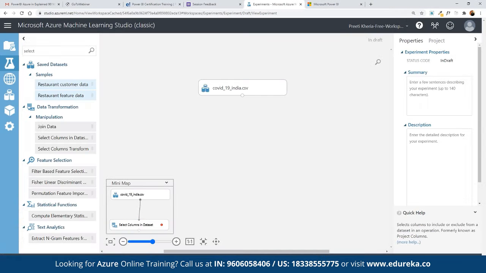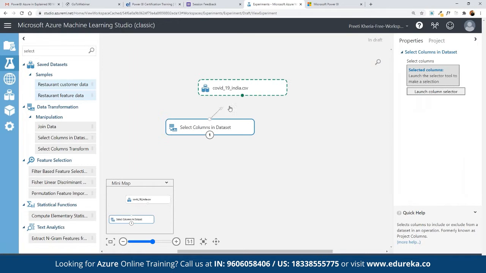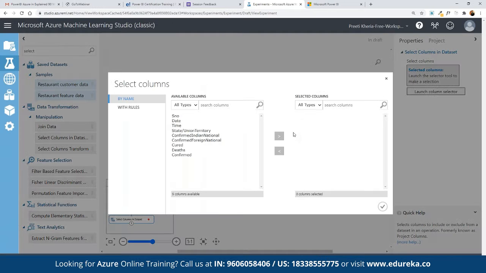So let's start again. First of all, let's say we don't want to use the entire data set available here. We only want to make a selection. For doing that, we can search for select in data set, and here we have select columns. Let's say we want to be selective in terms of the columns that we choose. So we can drag and drop the select part, and now we can define the selection. Here we can click on launch column selector. So here we can choose which columns we want to work on. Currently we have these different data pointers available, and we have to choose from these which ones we want to work with.